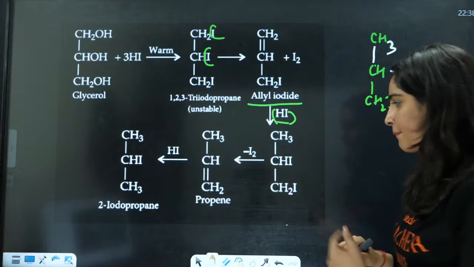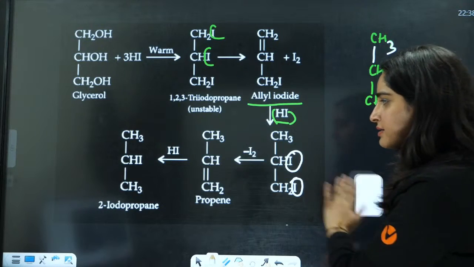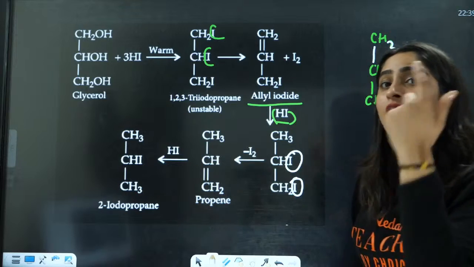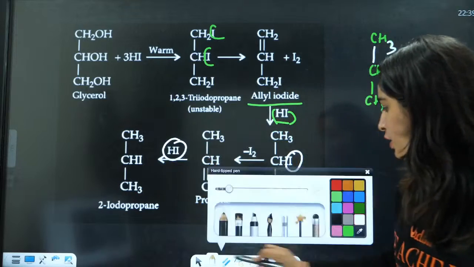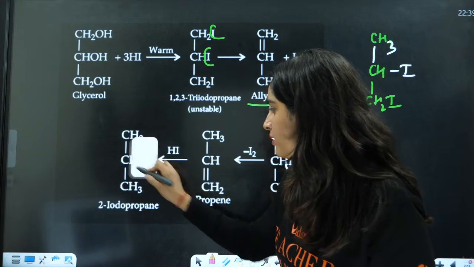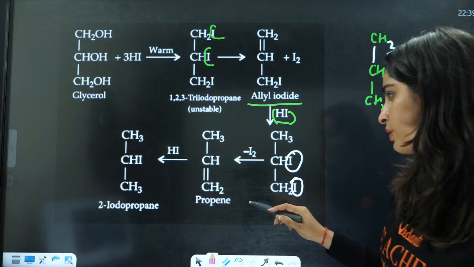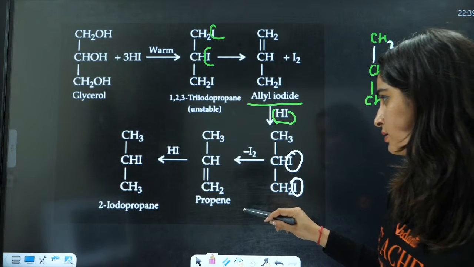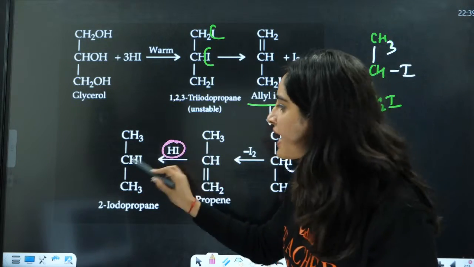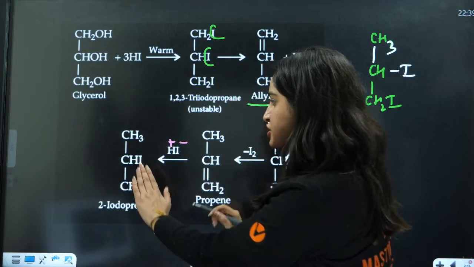Now this product is formed here. Now again, what will happen? This carbon and this carbon, this I and this I will go. There will be minus I2, and you will have the formation of I2 here. Again, the HI will react with this alkene. Wait, something is wrong here. Yes, you will have the formation of this. Again you will have HI, and now this is positive, this is negative, the same condition again.